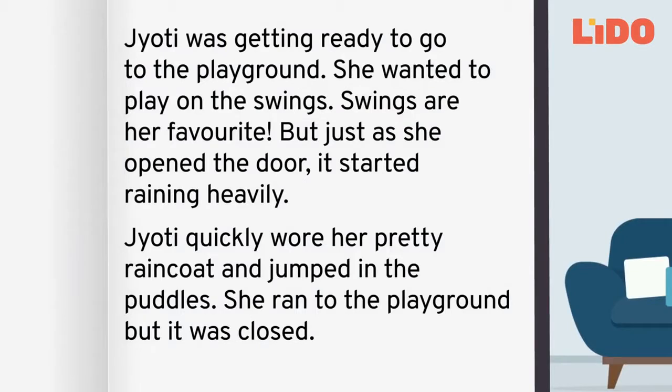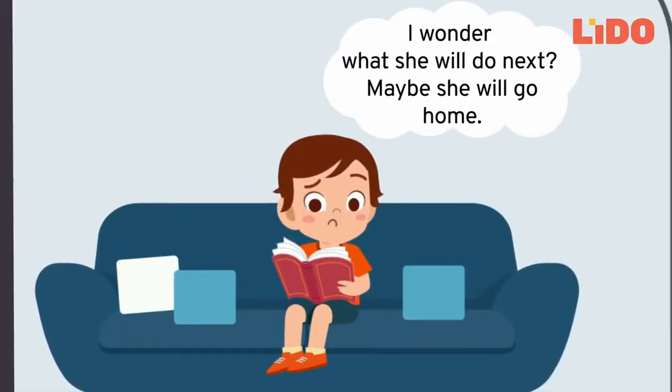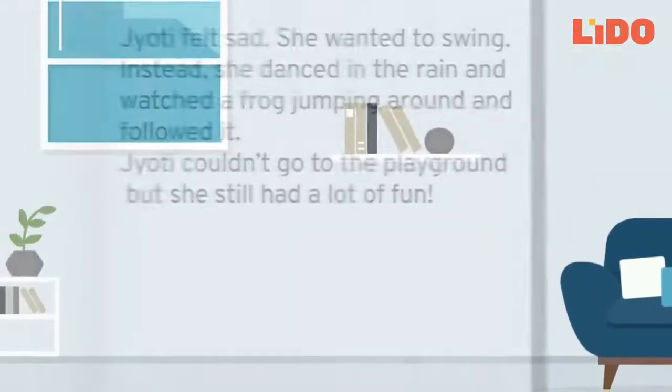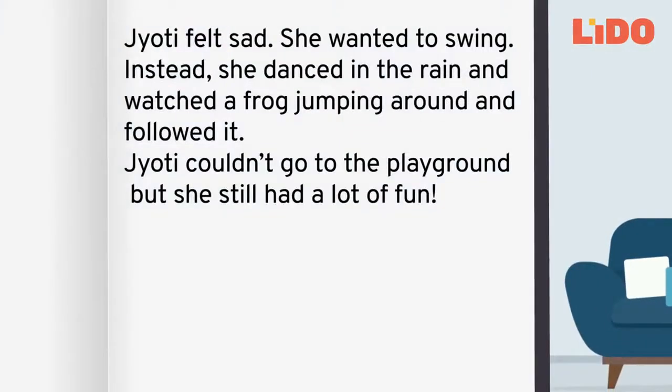She ran to the playground, but it was closed. "I wonder what she will do next," Rohan thought. "Maybe she will go home." Jyoti felt sad. She wanted to swing. Instead, she danced in the rain and watched a frog jumping around and followed it. Jyoti couldn't go to the playground, but she still had a lot of fun.